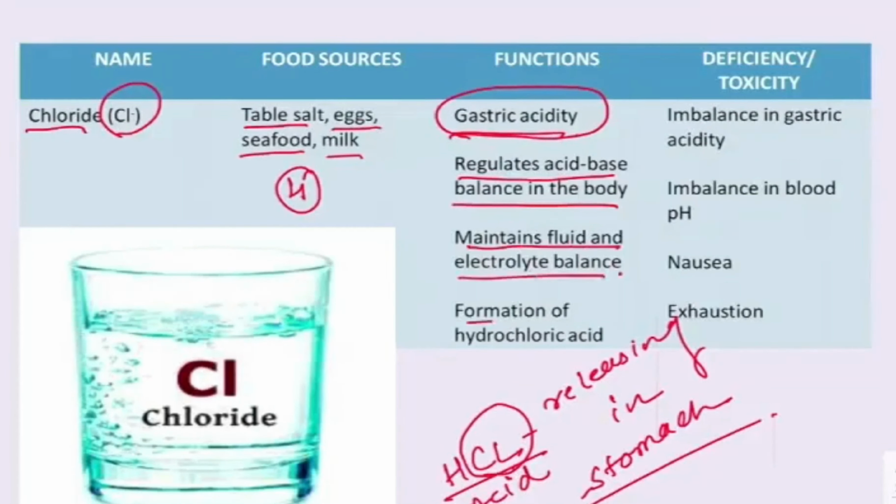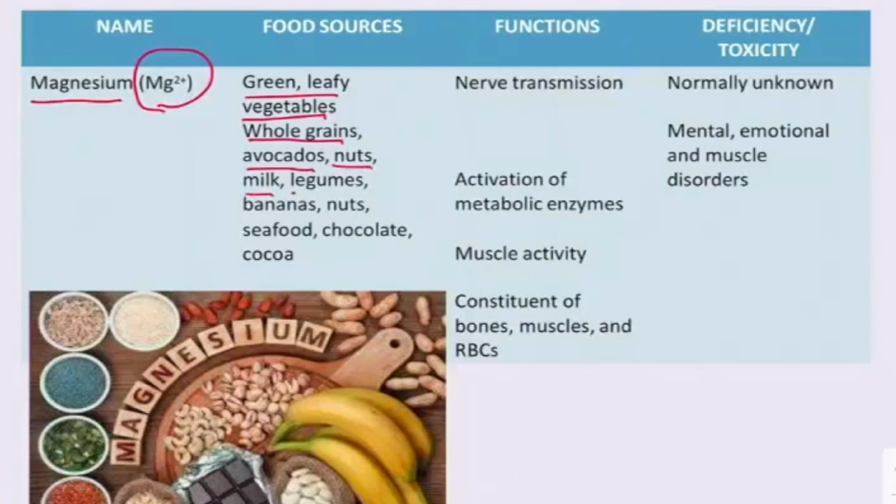Next mineral is magnesium. Magnesium is known as Mg2+. The sources of magnesium are green leafy vegetables, whole grains, avocados, nuts, milk, legumes, bananas, seafood, chocolate and cocoa. These all are the food sources of magnesium. Magnesium is very important for nerve transmission.